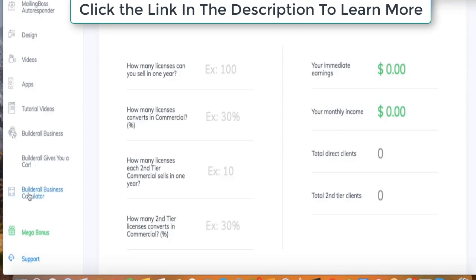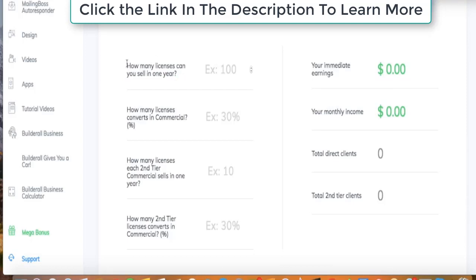So basically, you've got the Builderall Business calculator right here. You can see how many software licenses you're going to have to sell and what percent is going to convert to get to that $2,000 per month income. As you can see, it shows right here. So how many licenses can you sell in 1 year? Basically, how many times can you sell the software in 1 year?